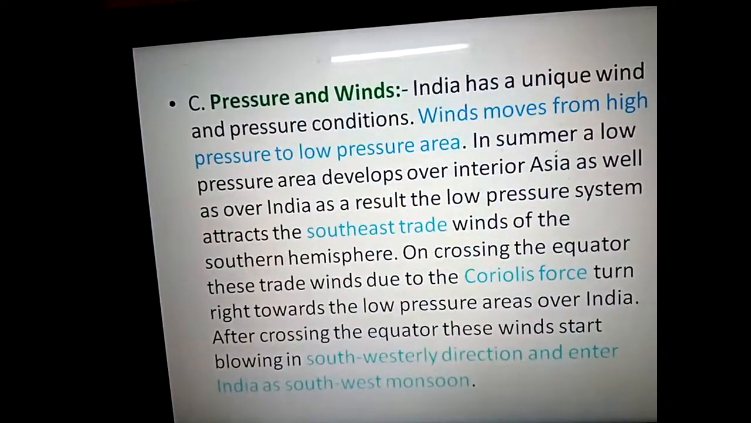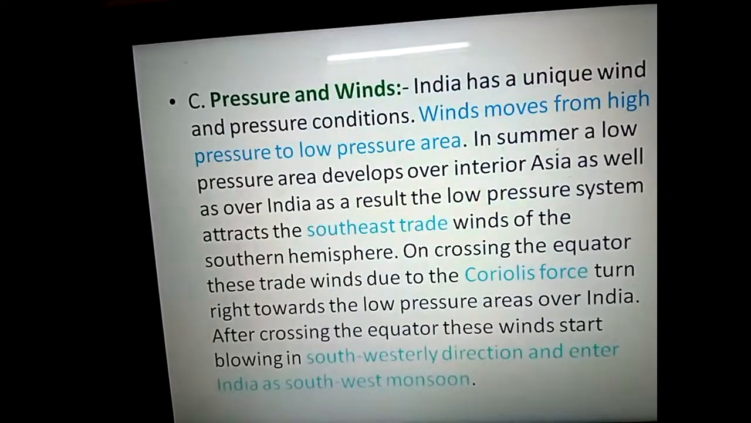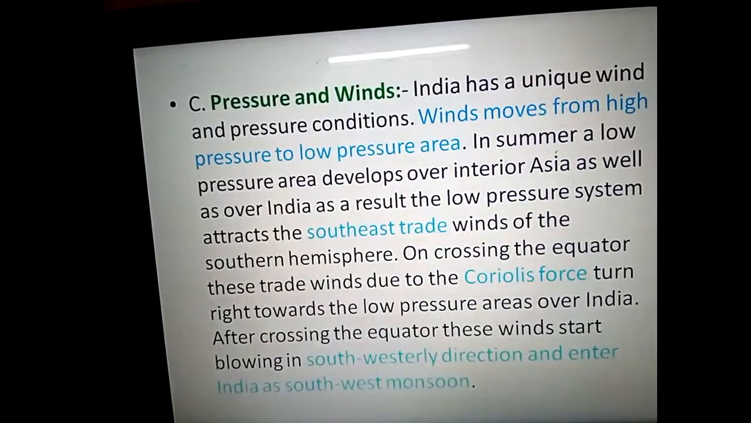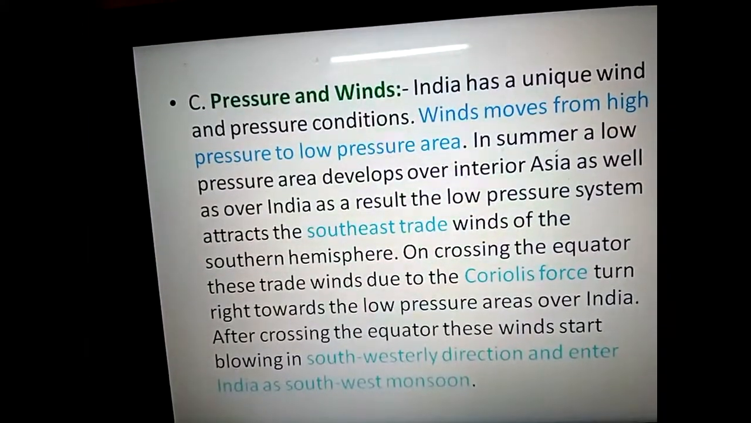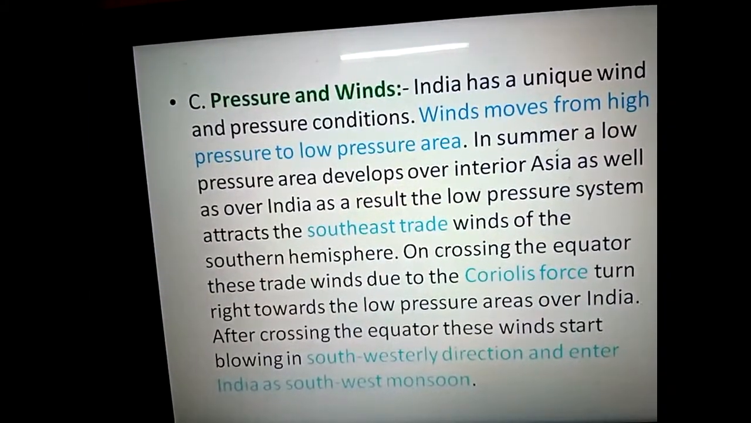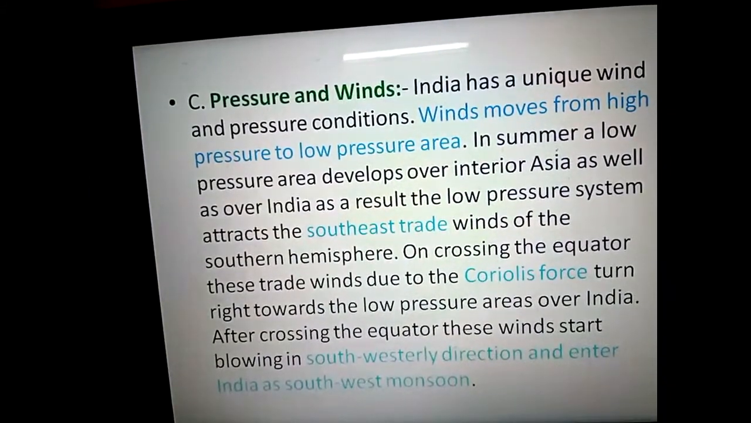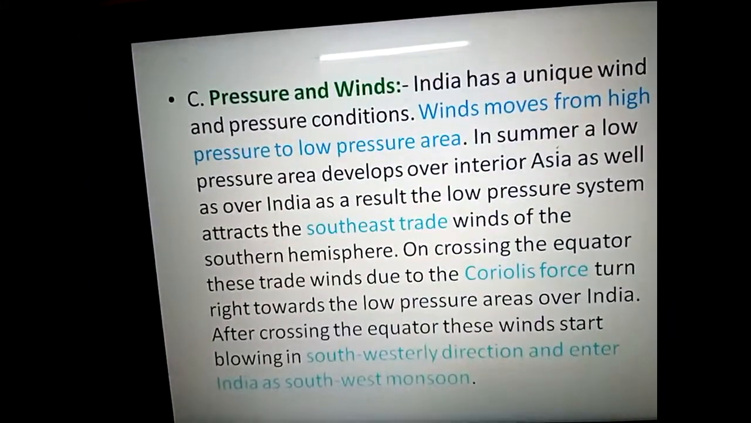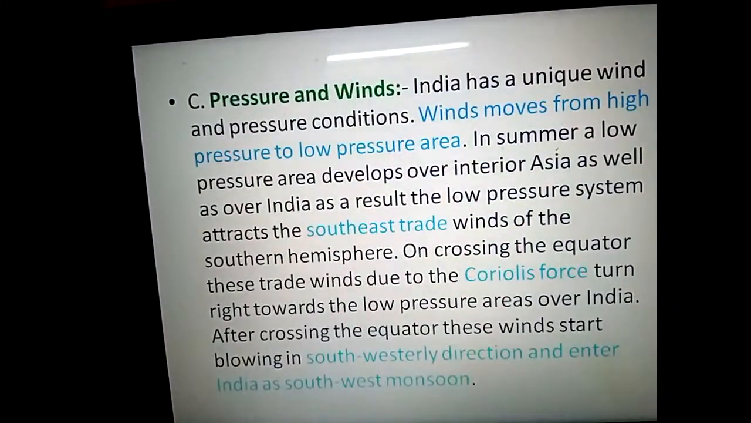A high pressure zone means the condition of that particular area is cool. When there is less temperature or less sunlight, that area is full of wind or air, so that area equals a high pressure zone.